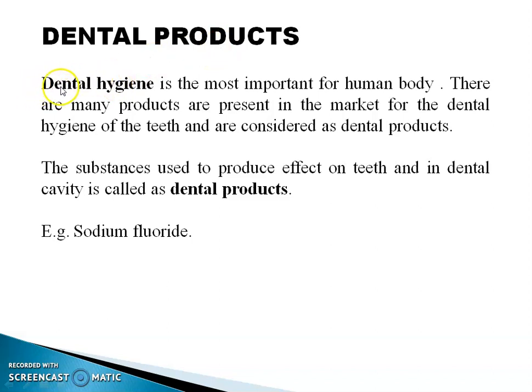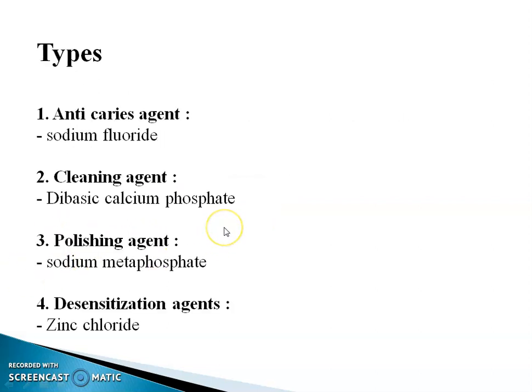First of all, we see what is dental hygiene. It is the most important for the human body, as there are many products present in the market for the dental hygiene of teeth, and these are considered dental products. The substance used to produce an effect on teeth and in the dental cavity is called a dental product, for example, sodium fluoride.